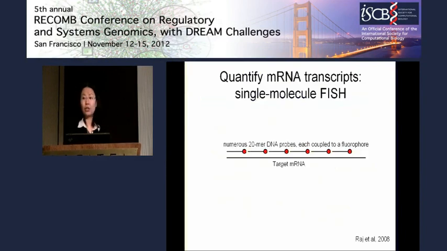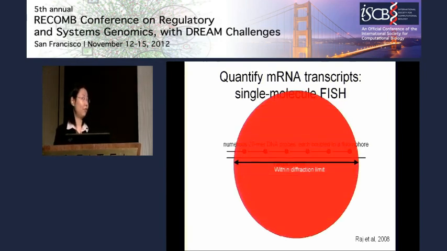The method we are using for the quantification is single molecule FISH, developed in our lab. In this methodology, a large number of 20-mer DNA probes is designed, and each is coupled to a fluorophore to tile across a single target mRNA. The co-localization of a large number of fluorophores to a single transcript will enable you to see a very strong diffraction-limited signal under epifluorescence. So basically, you can see each individual transcript as an individual spot under the microscope.